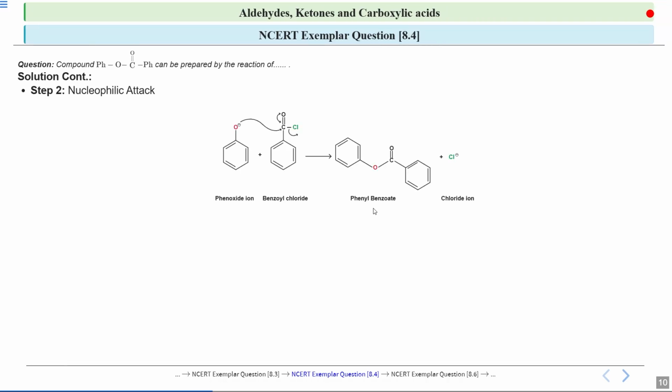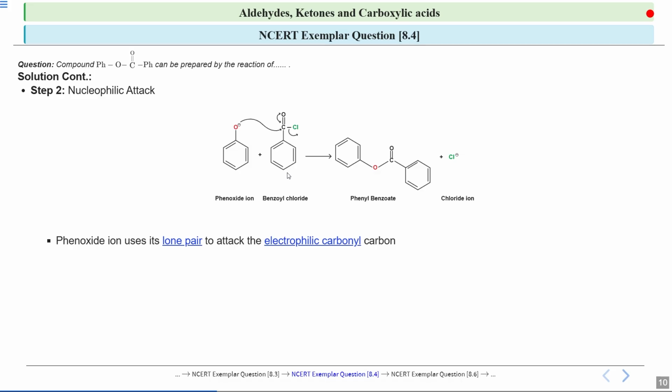Now we will see step 2, which is the nucleophilic attack. A nucleophile is a species that donates an electron pair. In this case, the phenoxide acts as a nucleophile and attacks the electrophilic carbon of benzoyl chloride.